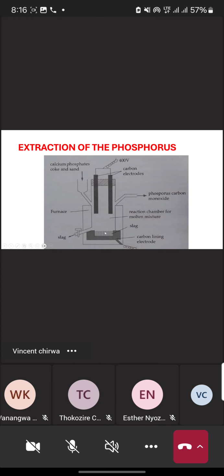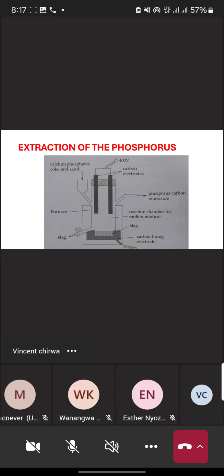In the process, we will see that there is also production of gas like carbon monoxide. Carbon monoxide also has its own outlet at the top. The outlet at the top is for the gas, while the outlet at the bottom is for the solids as well as the liquids.